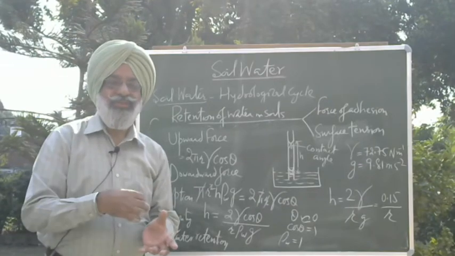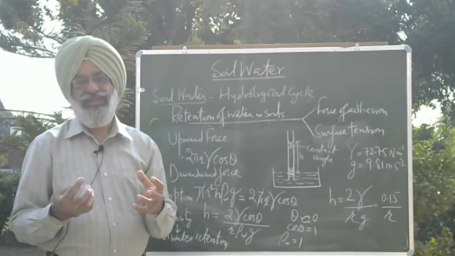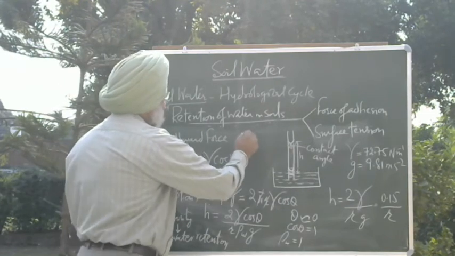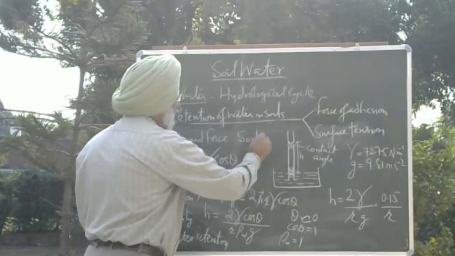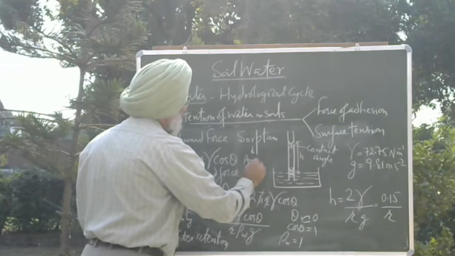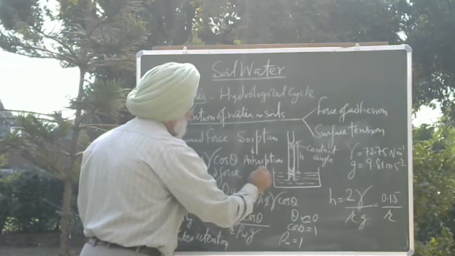So absorption plus adsorption, you cannot separate these two processes. So we use a single term, sorption, which is adsorption plus absorption.